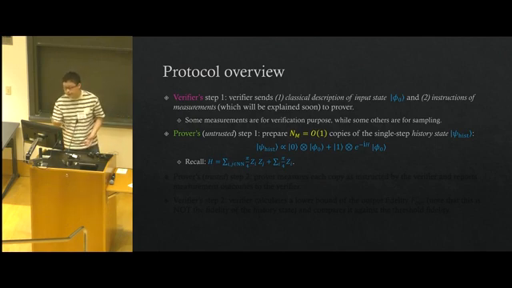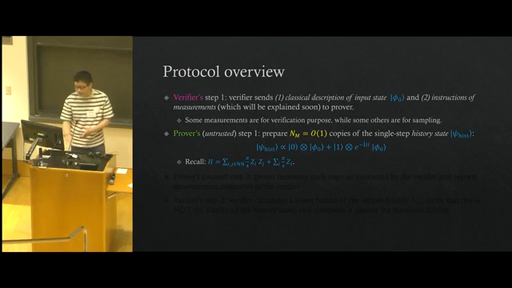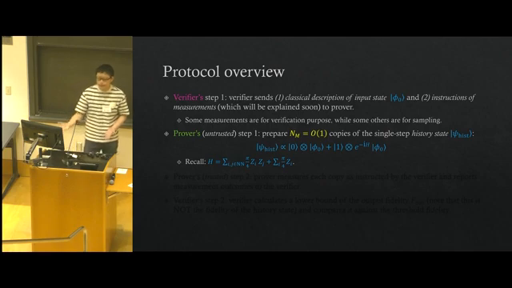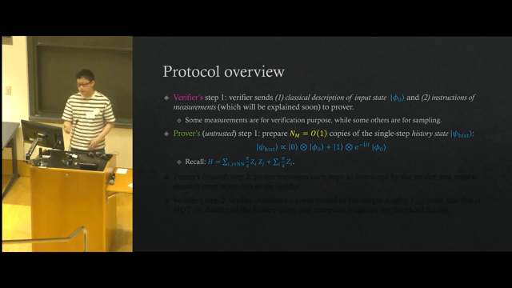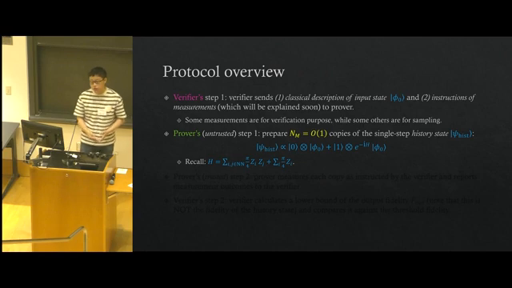And the history state is defined as the superposition of the input state, which is phi naught, and the output state, which is e to the minus iHt, the unit time ZZ plus Z Hamiltonian evolution acting on the phi naught state. And these two states are correlated with one more qubit in the front, which is called the clock qubit. If it's the input state, the qubit will be in the 0 state. And if it's the output state, the qubit will be in the 1 state. And recall that here, the H, the Hamiltonian, is just our ZZ plus Z Hamiltonian introduced in the beginning.